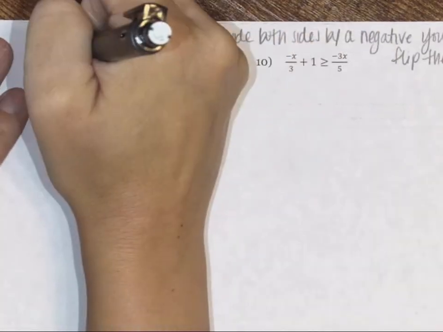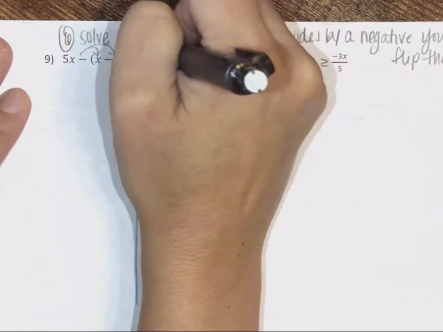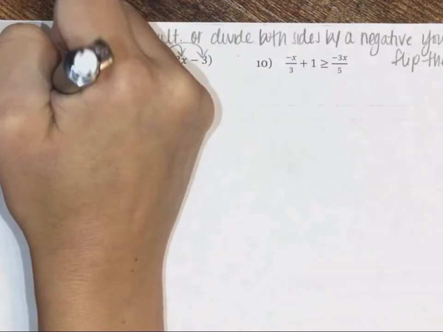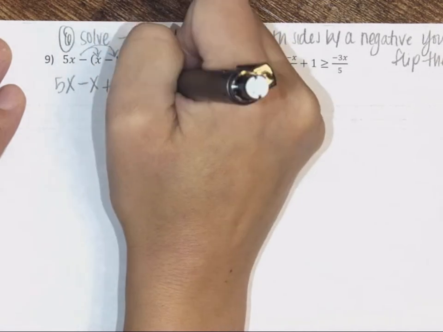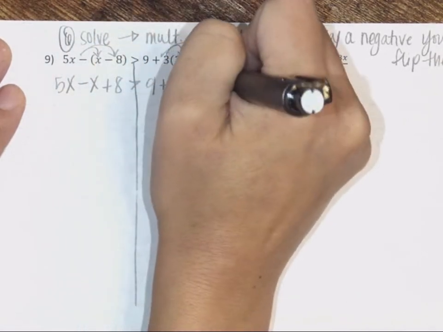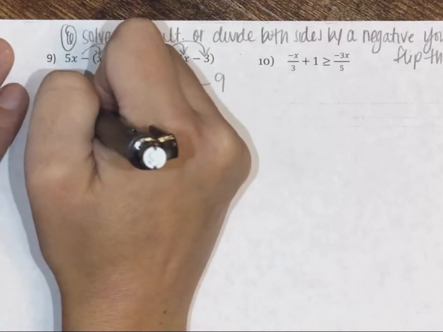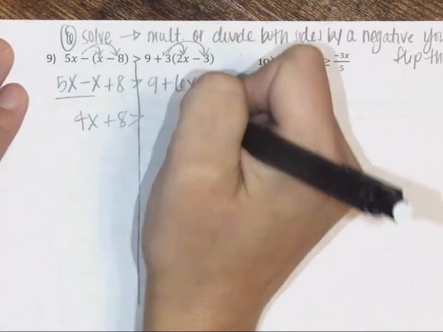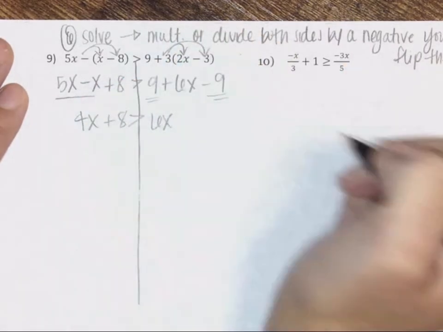All right, so on number 9, we're going to first distribute on the right side. We get 5x minus x plus 8 is greater than 9 plus 6x minus 9. And we'll combine our like terms on the left and on the right, which is canceling out.